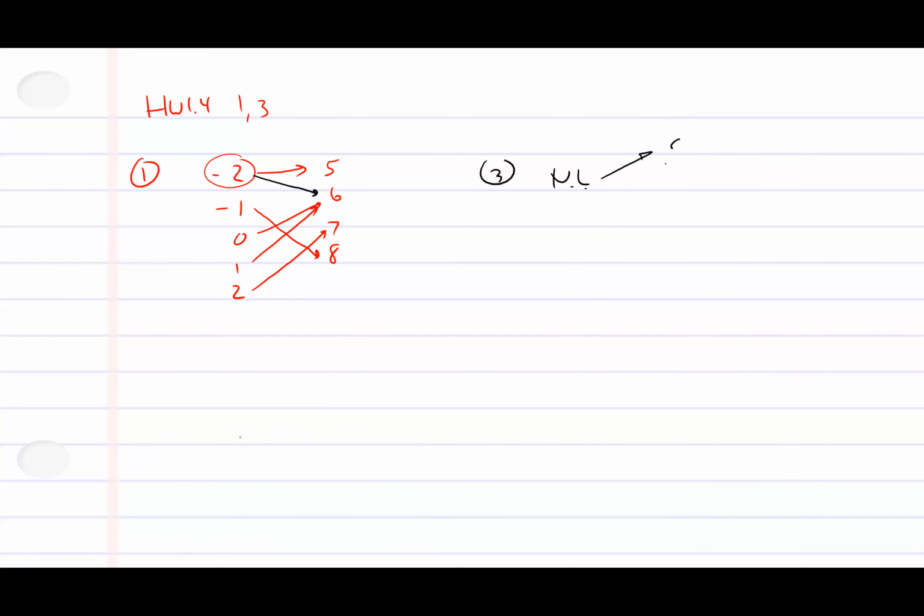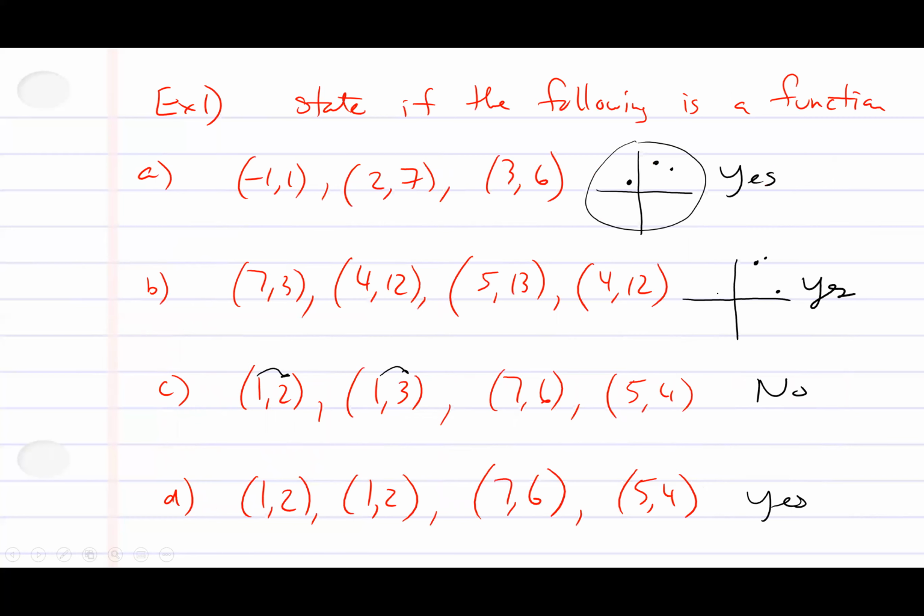Okay, mapping. I think we just did this on the homework, right? Function, function, not a function. Then we did it by points themselves, and we just looked at the whole concept of you can't have this happening, right? You can't have 1 going to 2, 1 going to 3, not cool.